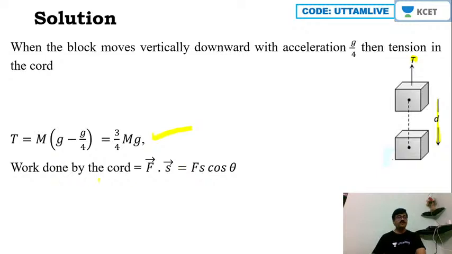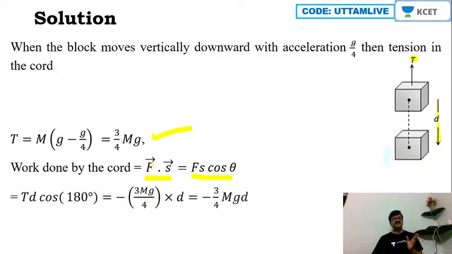Right? So therefore work done by the cord is vector F dot vector S. So that is F S cos theta. Right? So therefore F is what? T. S is what? D. So I'll substitute that T into D. What is the angle between T and D here? 180 degrees, because one is upward, the second is downward. So obviously we will say upward and downward. That means the angle is 180 degrees.